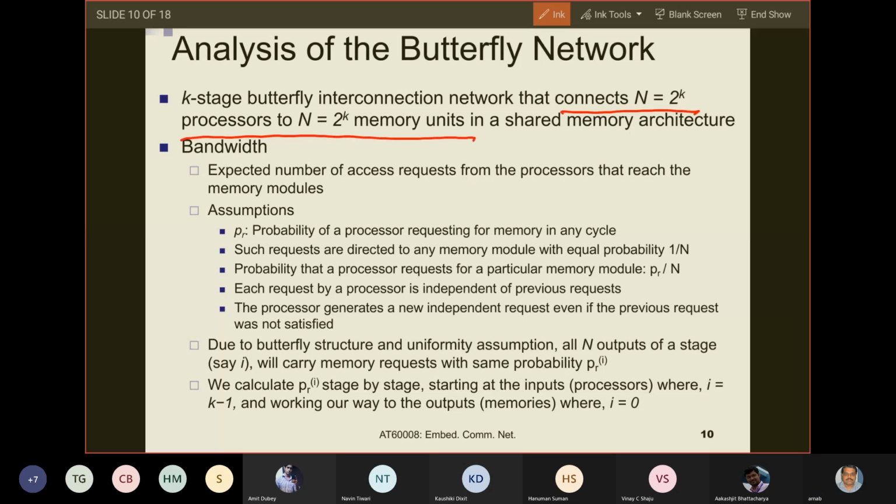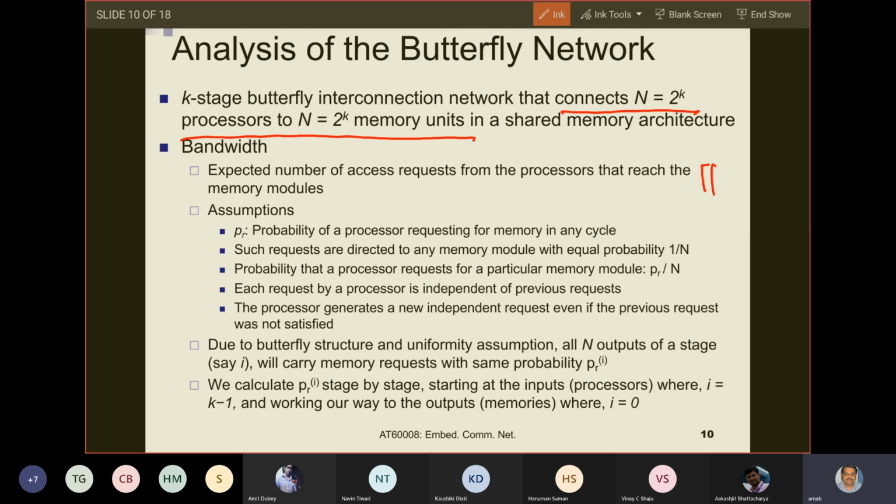Fine. Now, in the parlance of this connection from processor to memory, what would be bandwidth? Bandwidth would be the expected number of access requests from processors that reach memory modules. What was bandwidth? The maximum rate at which messages can traverse.